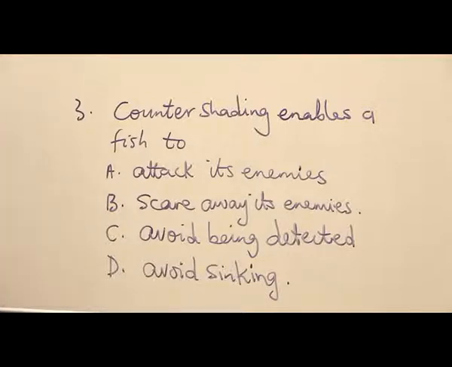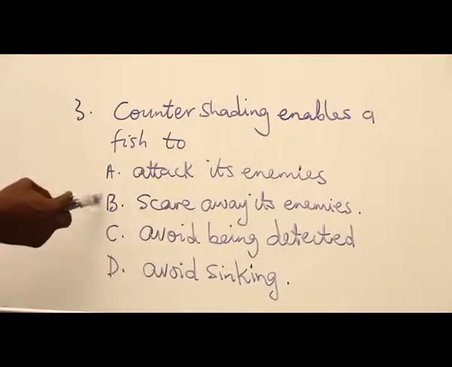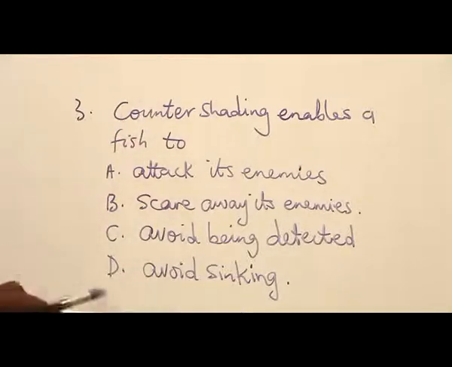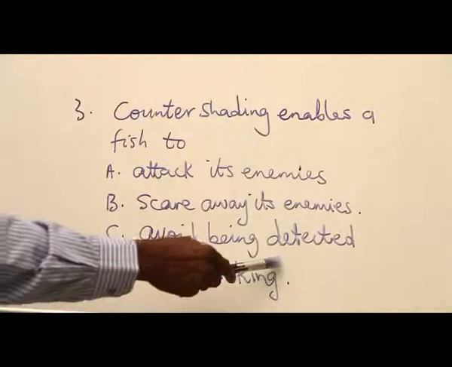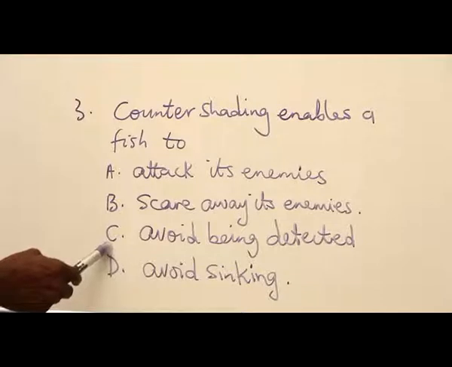Then the dorsal part, that is the back, is dark, so that a predator looking at the fish from the top will see the fish blend with the floor of the water, so it will not be able to detect the fish. So counter shading actually is to avoid being detected. So C is the answer.